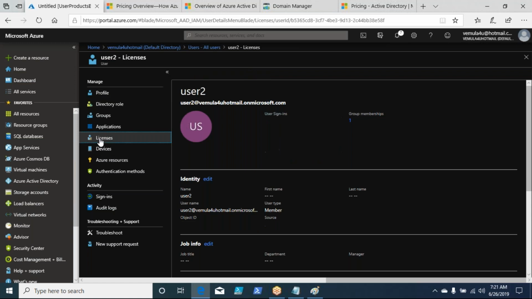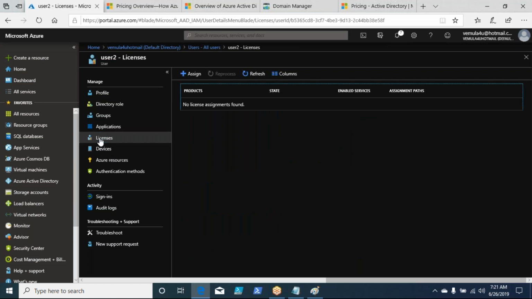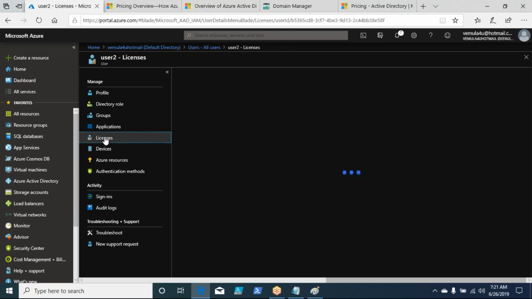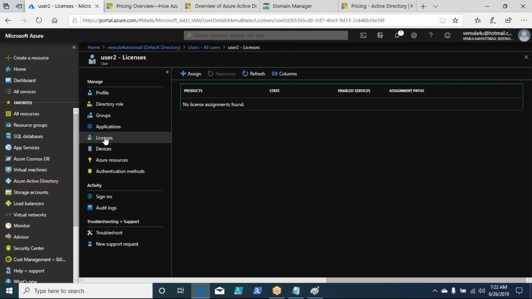Now licenses. Let us say this user is using some application and you want to assign some licenses for those applications, for example Office 365 kind of stuff. You can go and click on add and assign the license. Or you can also assign applications to the individual users. So if, for example, it's an application, then you can directly assign it, right? If the user got access to applications, they will be listed here. If the user got some application licenses, they will be listed here.